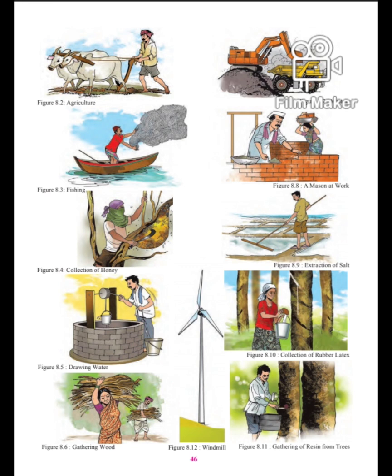Then figure 8.6, gathering wood. It shows some individuals collecting wood from the forest. Some people are shown collecting different items in the forest like honey, resin, rubber, latex. In order to fulfill our needs, we collect various products from plants in nature. There are various plants on the land surface. Plants are broadly classified as grass, herbs, shrubs, and trees.